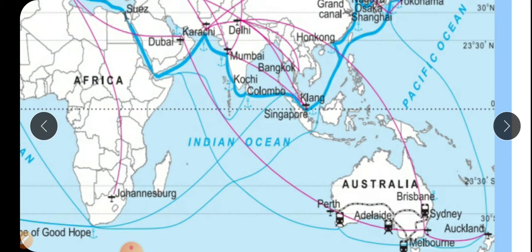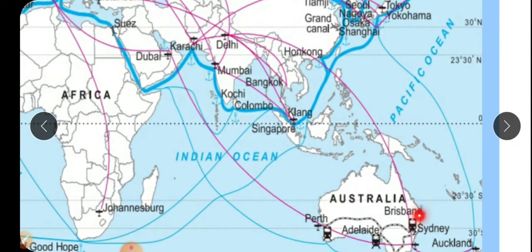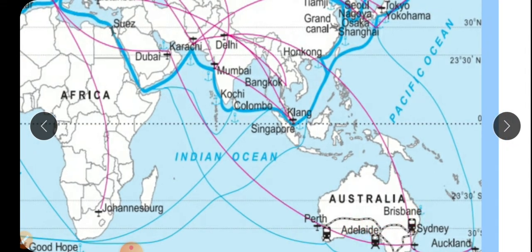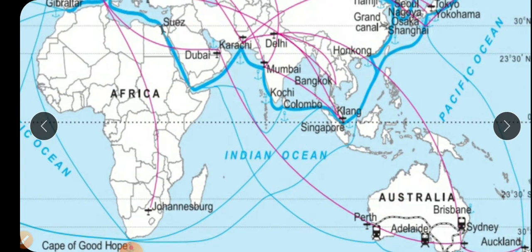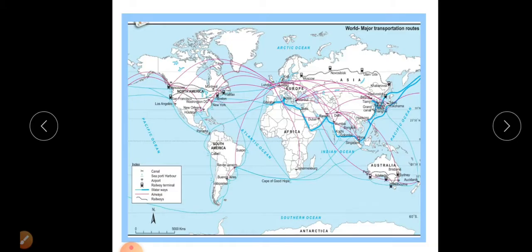Continuous railway track is not available in Australia. Almost it has different gauge railway tracks. There is a line from Perth to Sydney. Melbourne, Sydney, and Perth are also important harbors in the world for water transportation. The transportation network is highly developed in the eastern and southern parts of Australia, but the north and central parts of Australia are less developed.